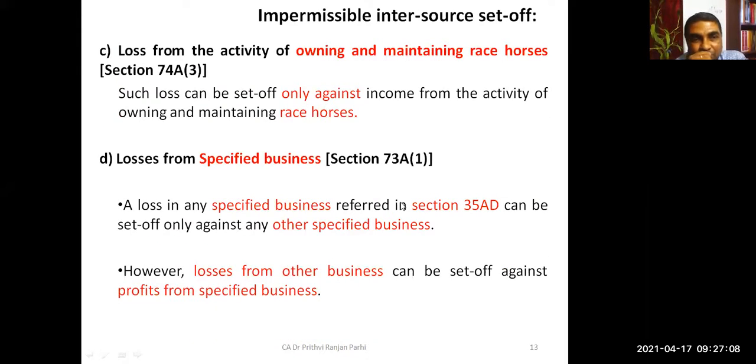Third, loss from the activity of owning and maintaining racehorses. If there is a business that deals with owning or maintaining racehorses, such loss can be set off only against income from the activity of owning and maintaining racehorses. That means only from a similar kind of activity it can be set off. It cannot be set off against your other normal business income. Is it clear?